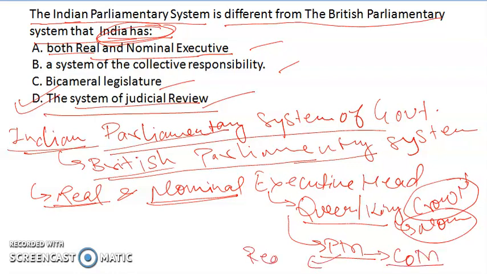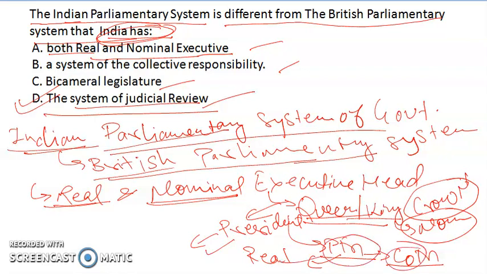So in this sense Indian and British parliamentary systems are similar.